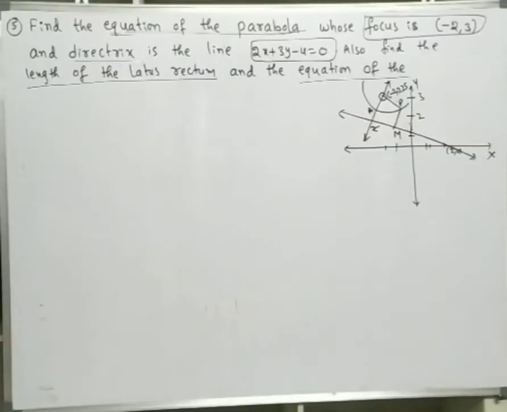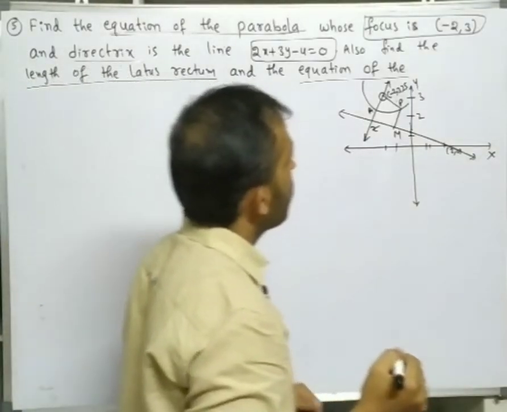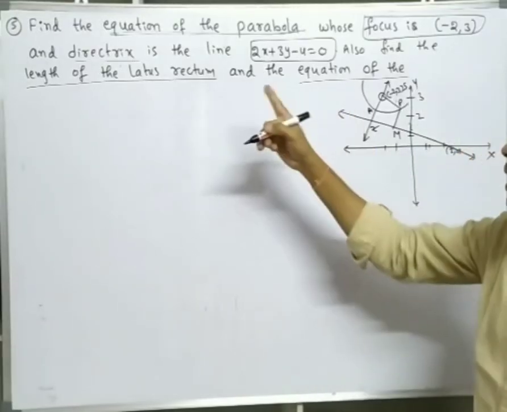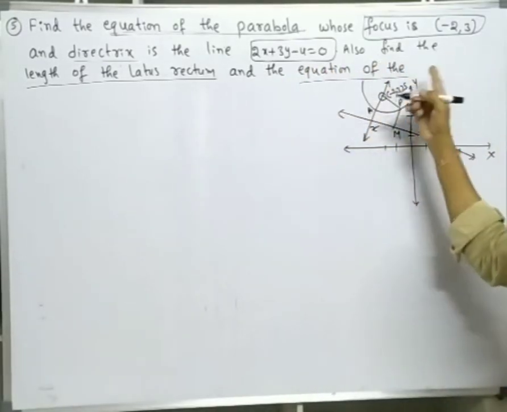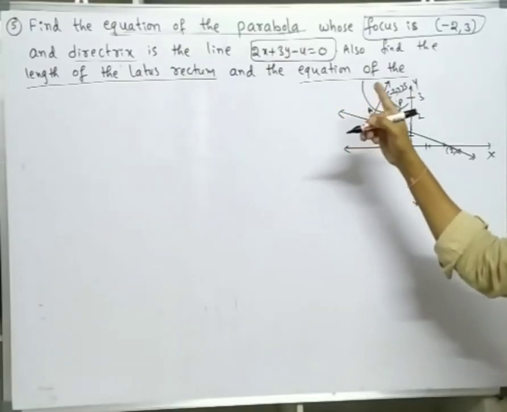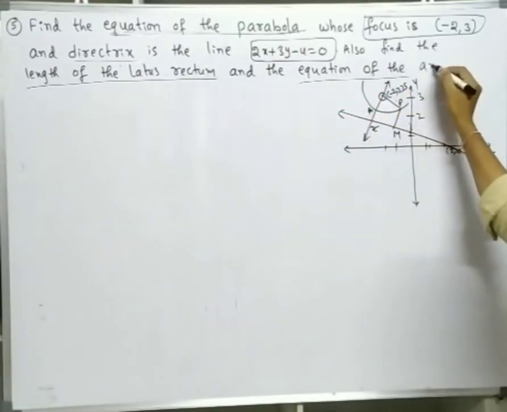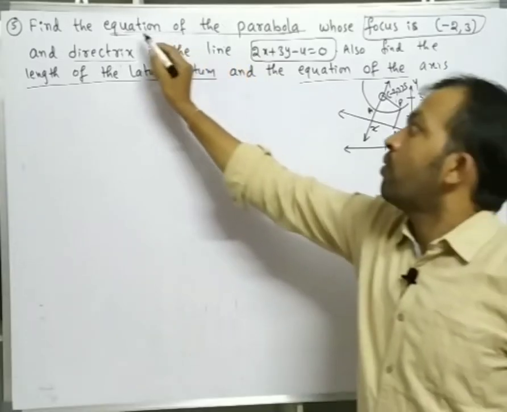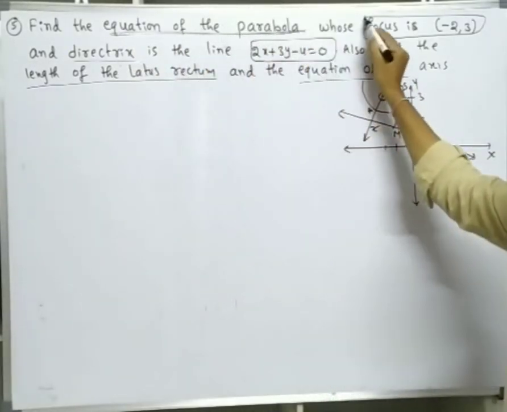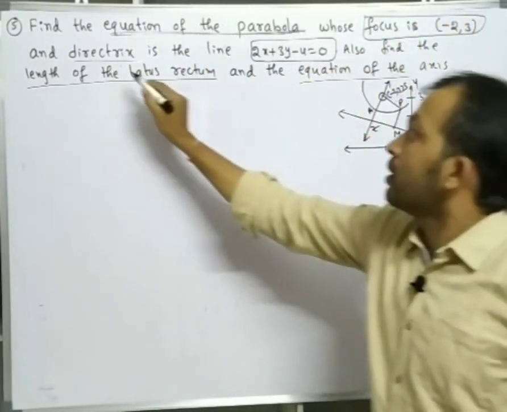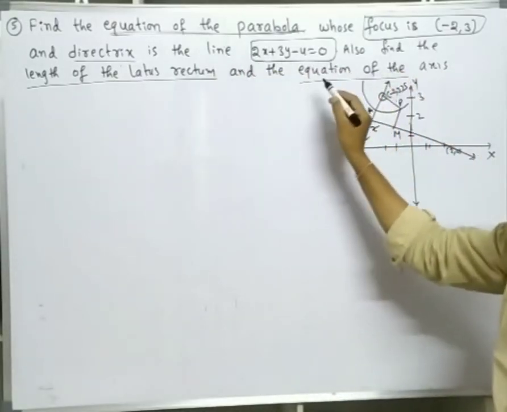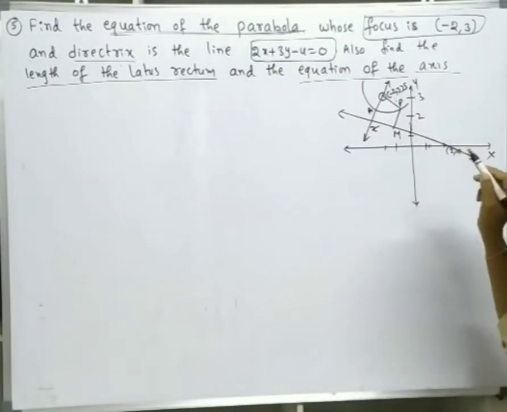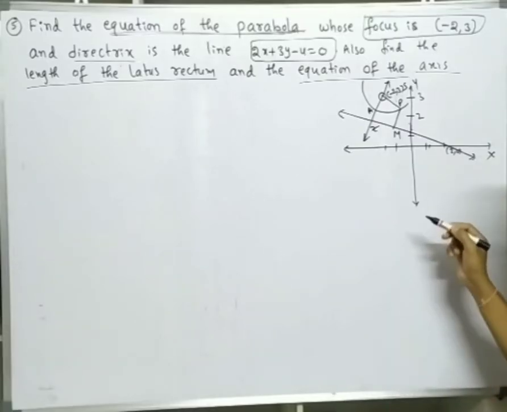Next problem: find the equation of the parabola whose focus is minus 2 comma 3 and directrix is the line 2x plus 3y minus 4 is equal to 0. Also find the length of the latus rectum and the equation of the axis. So we should find the equation of the parabola; focus and directrix are given. For this, roughly draw the figure.